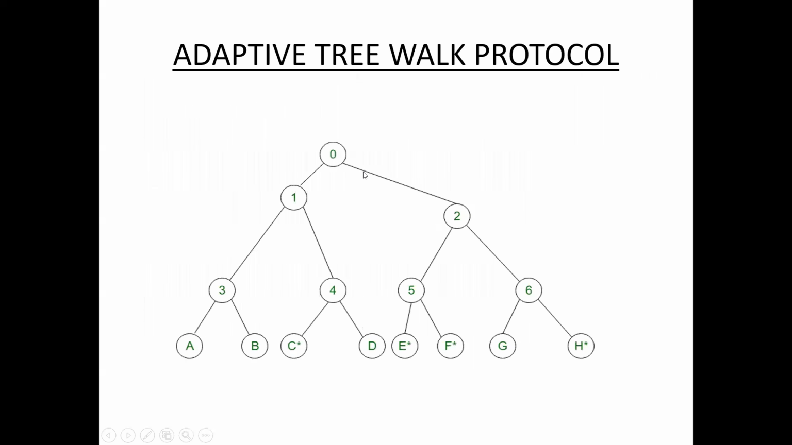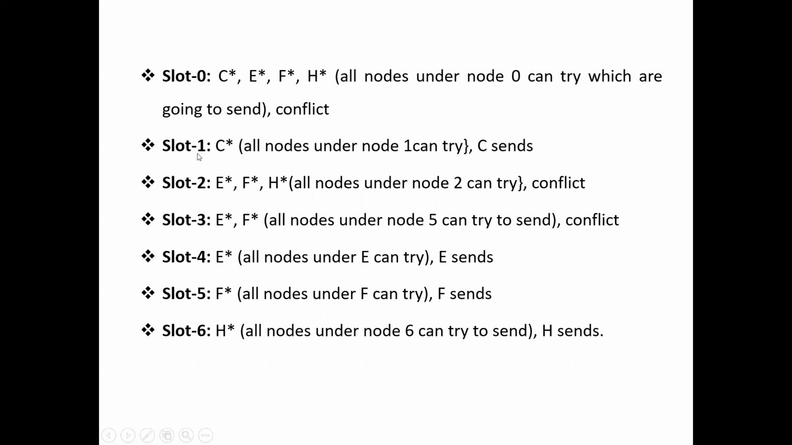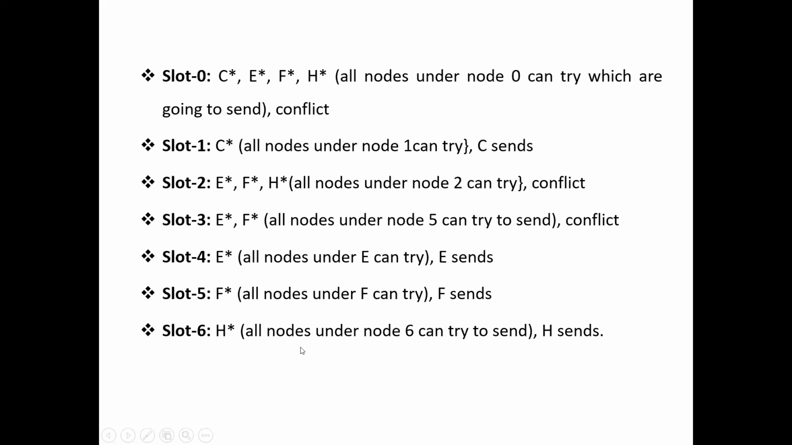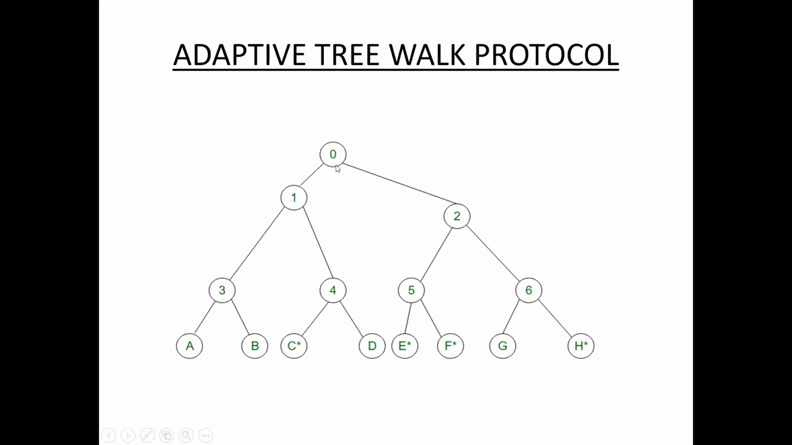Okay, next slot 1, here this tree is divided into two parts. Slot 1 means 1, 3, 4 with A, B, C, D. Slot 2 means 2, 5, 6 with E, F, G, H. So slot 1, here C. C sends. That means all nodes under node 1 can try. See, slot 1, there is only one station.